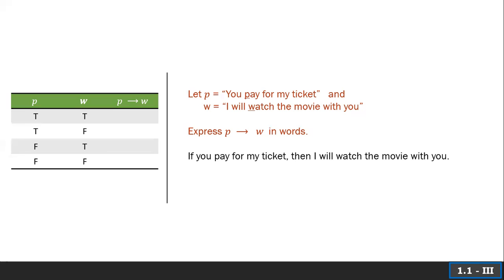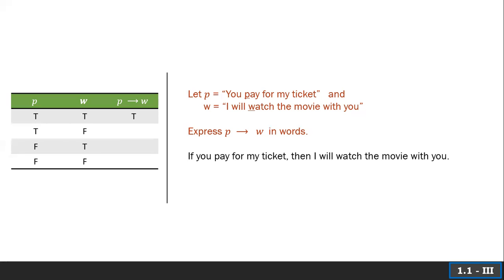So the friend who wants to see it walks up to the friend who does not and says, hey, if I buy the ticket, will you go with me? So let's go through the different scenarios here. The first scenario on our truth table is where you paid for my ticket and I did in fact go watch the movie with you. Was the implication true? Absolutely. I held to my word. The if-then was true. You bought the ticket, I did go to the movies.